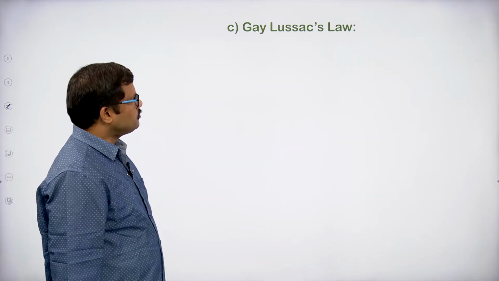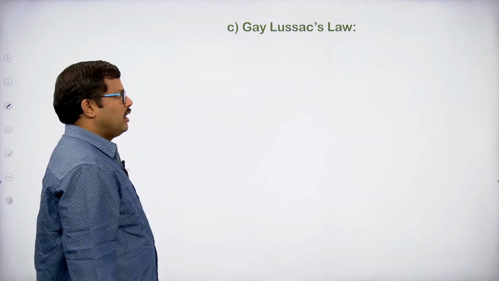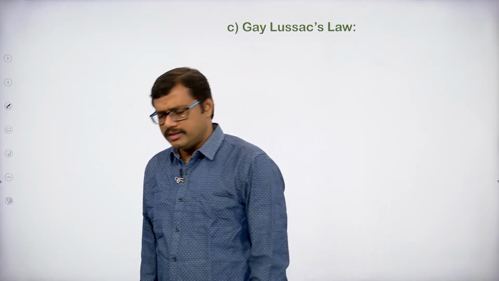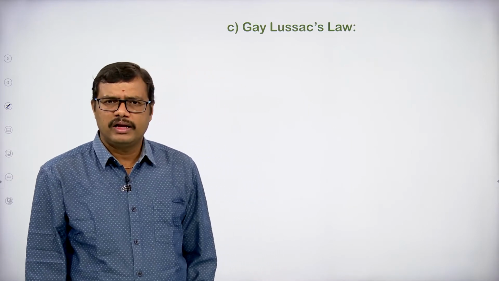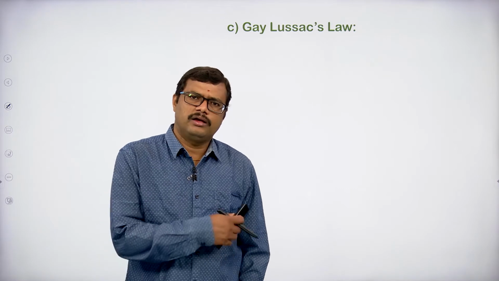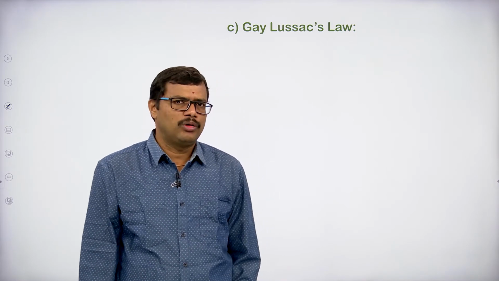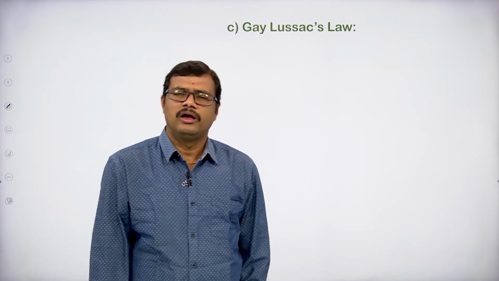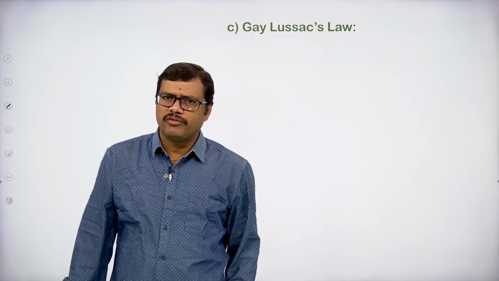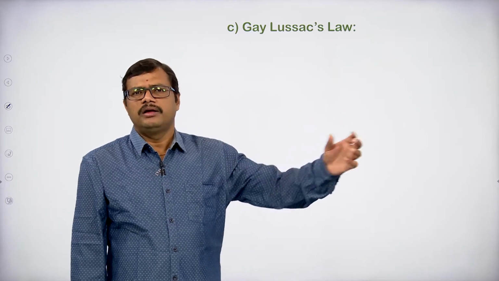Okay. Now, what is Gay-Lussac's law? Gay-Lussac's law is given as the pressure of a gas increases or decreases by 1 by 273 of its pressure at 0 degree for every rise or fall of 1 degree temperature at a constant volume for a fixed amount of a gas. In other words, for a fixed amount of a gas at a constant volume, the pressure of a gas is directly proportional to its absolute temperature. So, the Gay-Lussac's law will give us a relation between pressure and temperature.